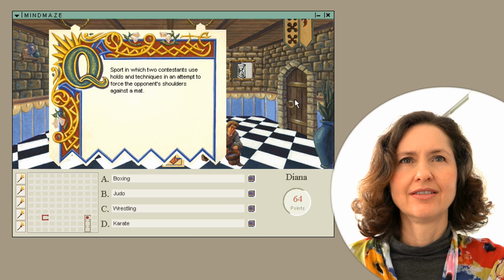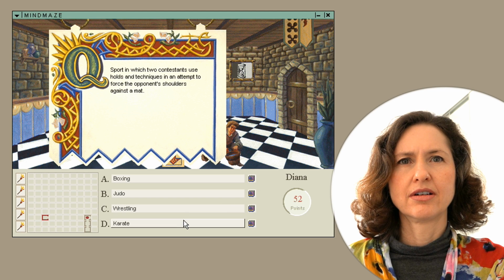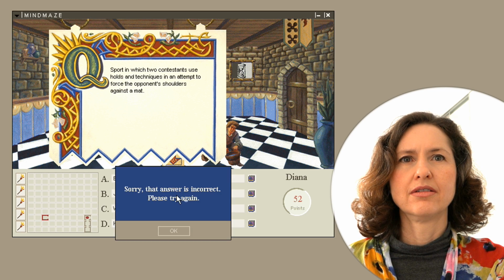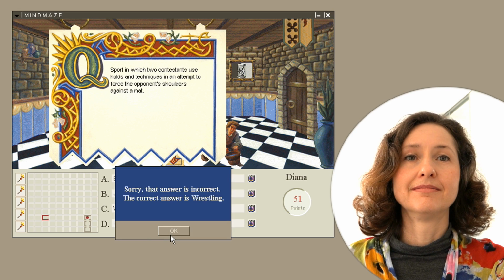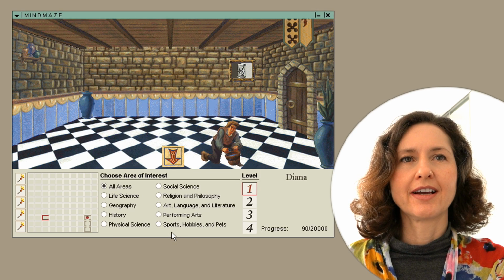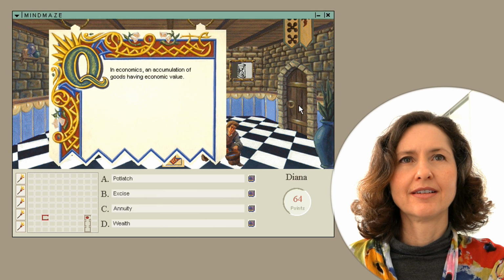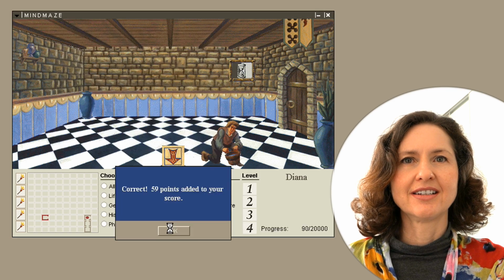Sport in which two contestants use holds and techniques in an attempt to force the opponent's shoulders against the mat. I'd probably think judo or wrestling. Yeah, judo maybe. It was probably wrestling. Well, I don't do violent games. Okay. In economics, an accumulation of goods having economic value. It's wealth. Yeah, that's easy.